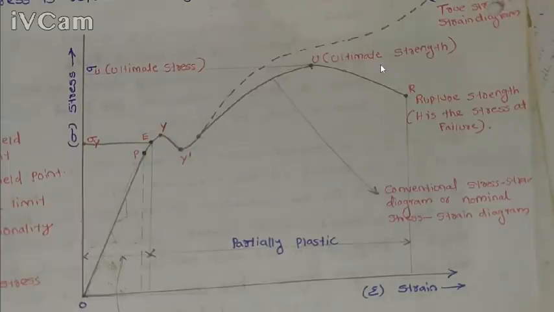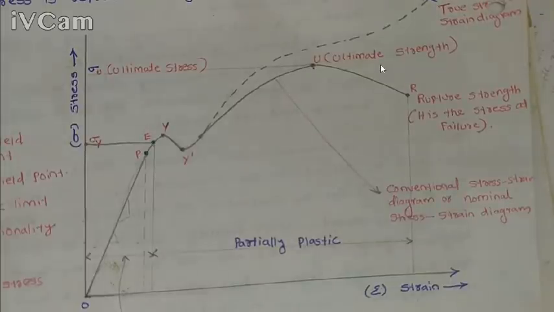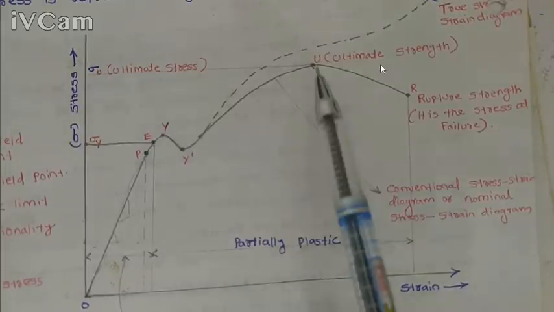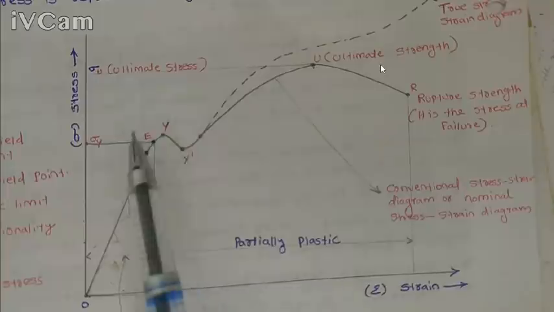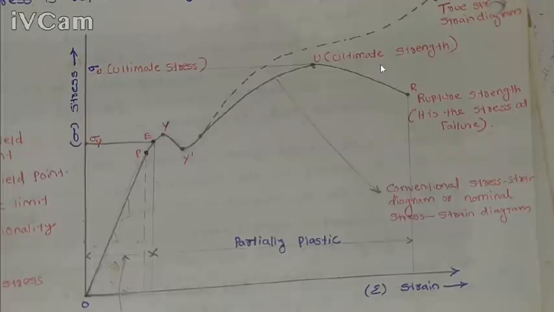Okay, the maximum stress carrying capacity of that material, and at the point U, the necking starts. We already saw what necking is. So the necking at any point on the gauge length starts when the stress reaches this ultimate value. Okay, that is the maximum value of stress. We can see from the graph, this is the maximum value of stress which can be carried by a specimen.